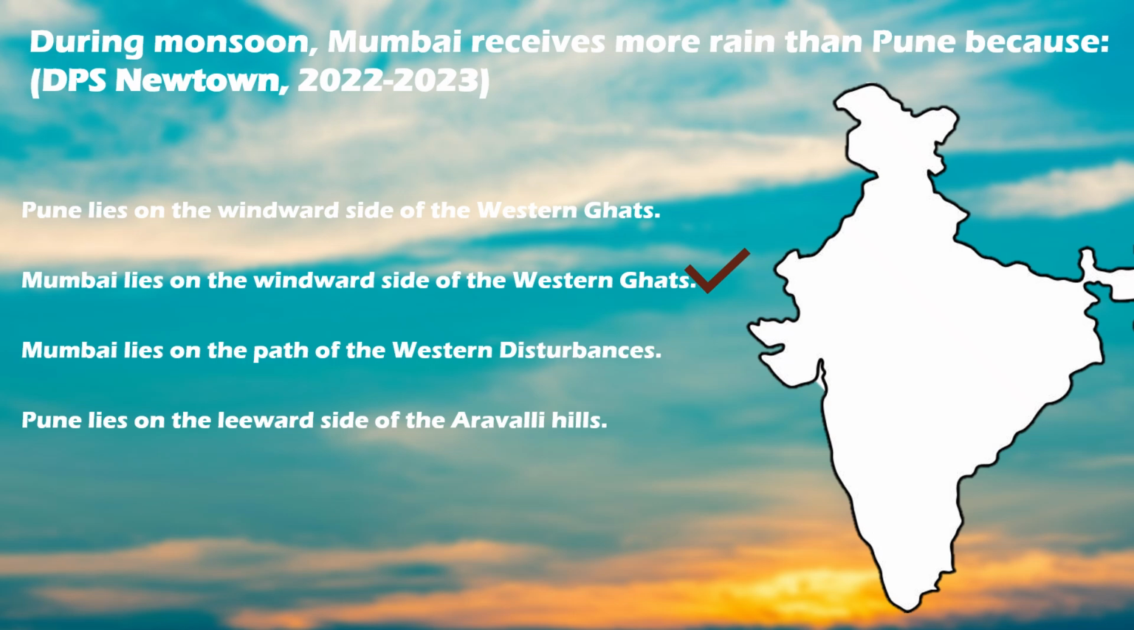Now this is a map of India and this is the Western Ghats. Mumbai lies on the western side of the Western Ghats while Pune lies on the eastern side. And the southwest monsoon winds enter through the western coast and hence Mumbai lies on the western side of the Western Ghats, which is the windward side.